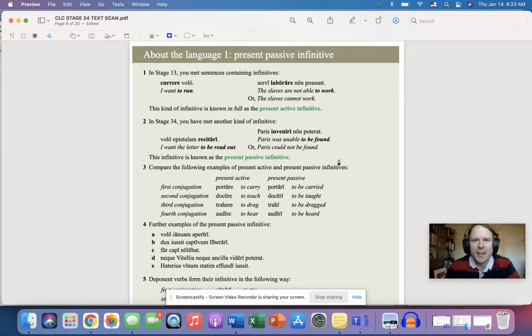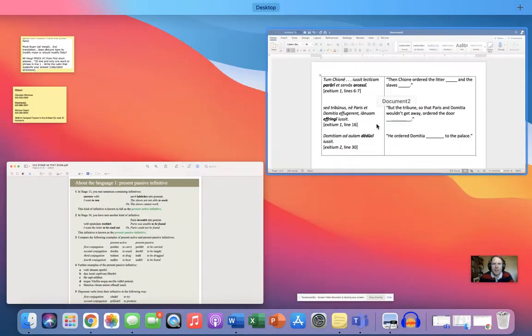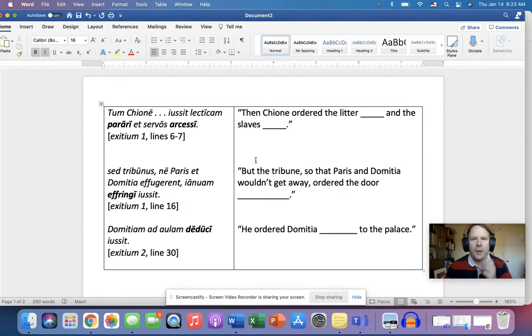All right. The wonderful thing about this is you basically already know this, because you've seen a bunch of examples of this in all of the stories that we've read so far in Stage 34. So I've pulled out a lot of them. Let's take a look at what we have here. There's three examples, or really four, because there's two examples in this sentence here from Exitium 1.